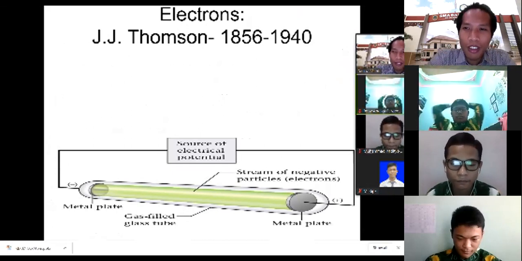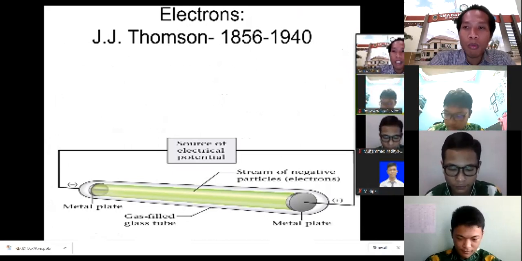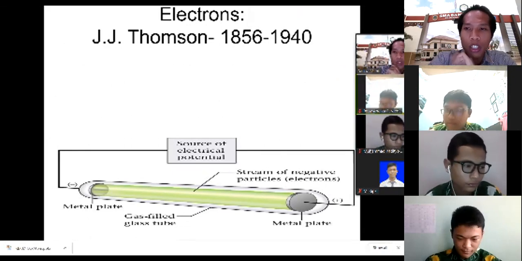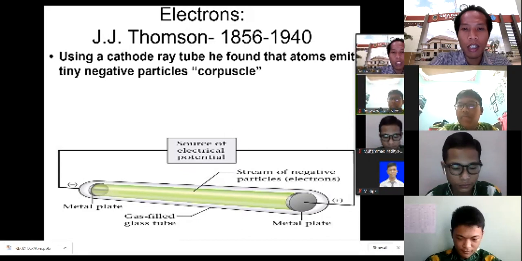So rather than proton and neutron, the first subatomic particle which was discovered is the electron. It was discovered by a scientist called J.J. Thomson in around 1897. At this time, J.J. Thomson made one experiment called the cathode ray experiment.